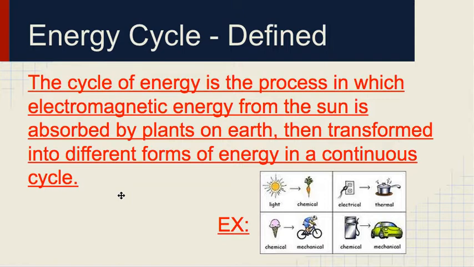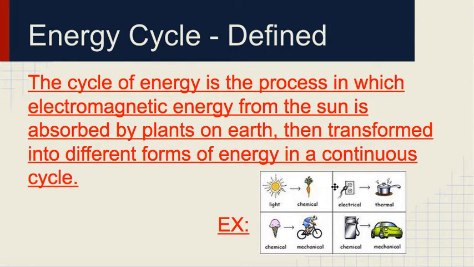Okay, so this needs to go in your notes. We're defining what we call the energy cycle. The cycle of energy is the process in which electromagnetic energy from the sun is absorbed by plants on Earth, then transformed into different forms of energy in a continuous cycle. So what's that saying? It's saying that the sun releases energy and it's absorbed by the earth, and the earth transforms it into different forms of energy. So all of that energy therefore must come from the sun, and then it is cycled and released in the earth.